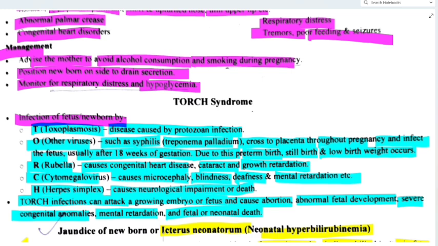R for rubella, causes congenital heart disease, cataract and growth retardation. C for cytomegalovirus, causes microcephaly, blindness, deafness and mental retardation. And H for herpes simplex, causes neurological impairment or death. TORCH infection can attack a growing embryo or fetus and cause abortion, abnormal fetal development, severe congenital anomalies, mental retardation and fetal or neonatal death.